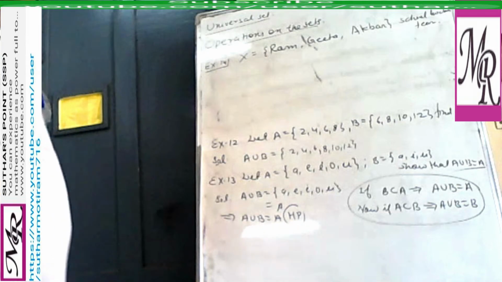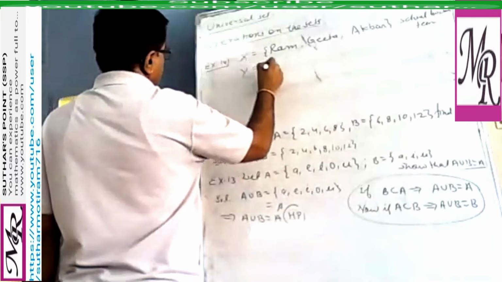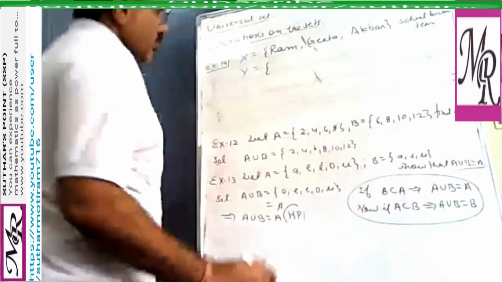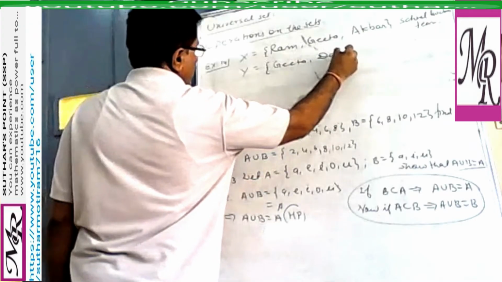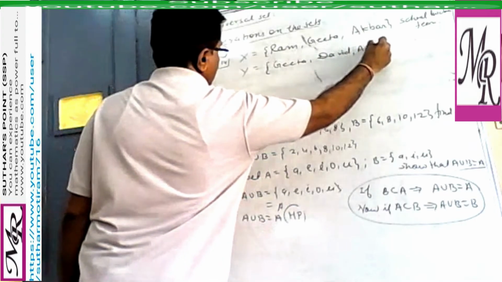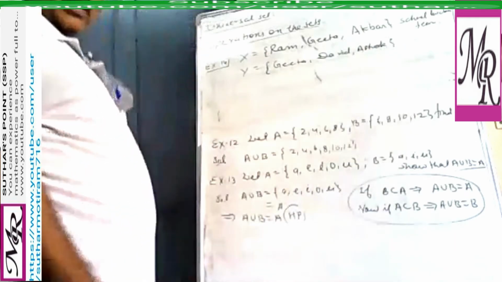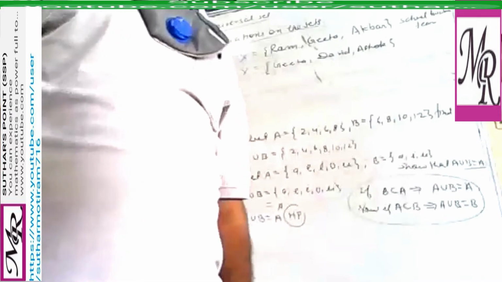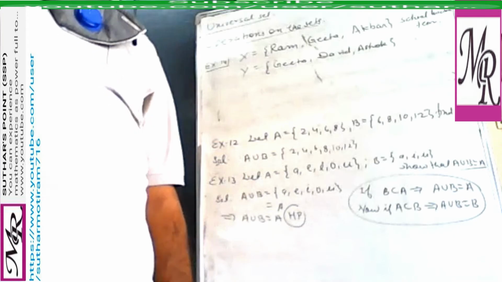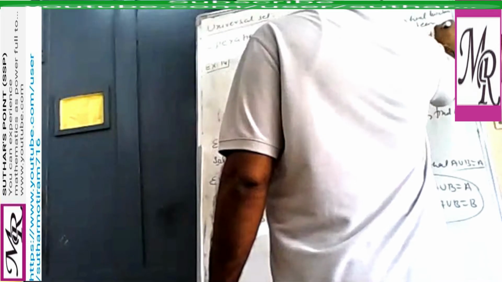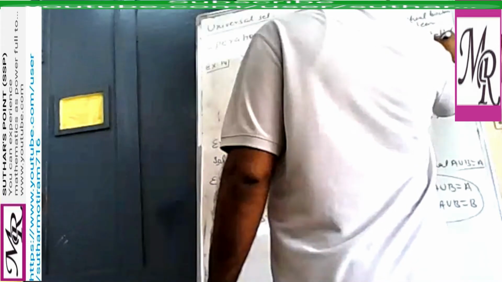And let Y equal to the set Geeta, David, Ashok be the set of students from class 11 who are in the school football team. These are the football players.